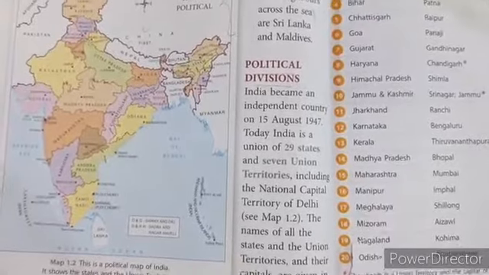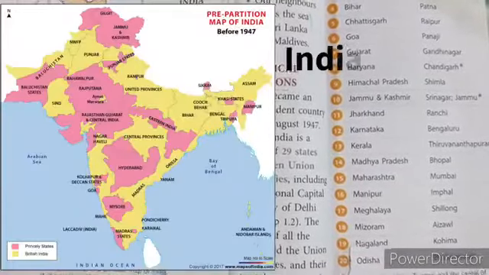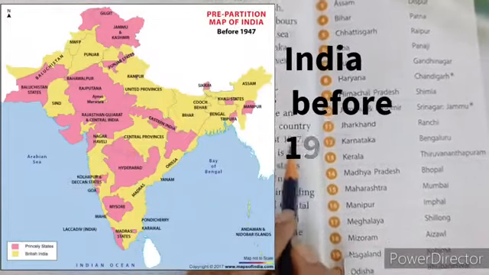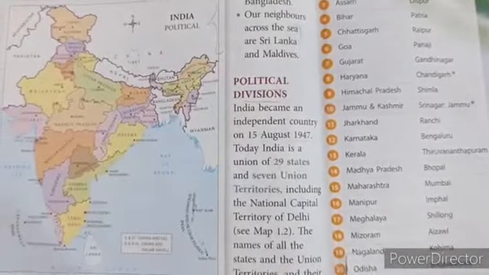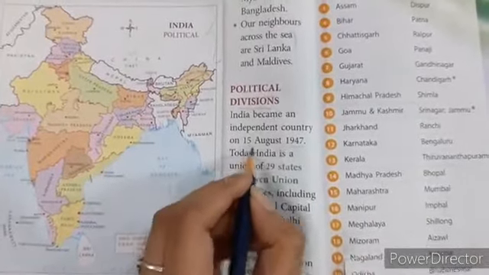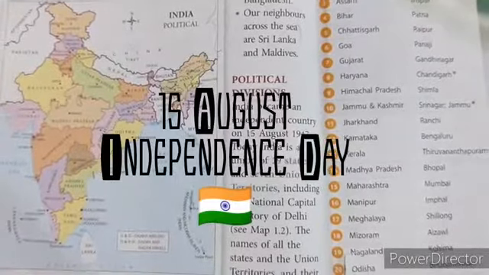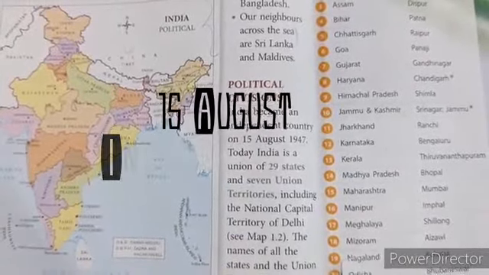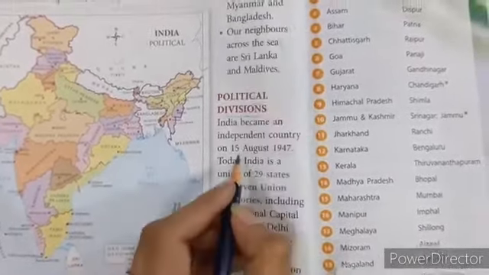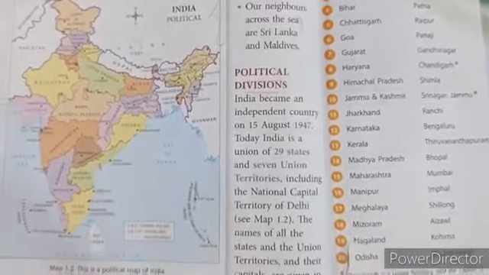Children, do we know that our country India was under British rule before 1947? And we gained independence on 15 August 1947. That means India was a free country after 15th August 1947.